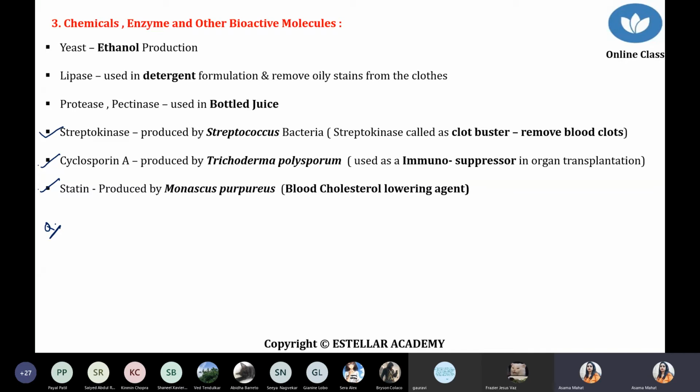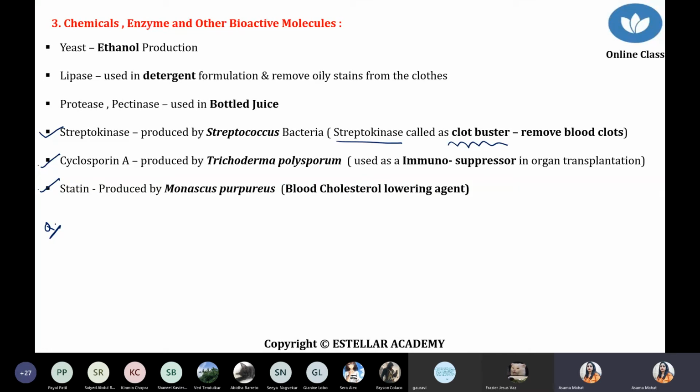Just as we discussed in the last slide, streptokinase is produced by the Streptococcus bacteria. And what is its function? This type of drug is called a clot buster. Why is it called a clot buster? Because it can remove blood clots.